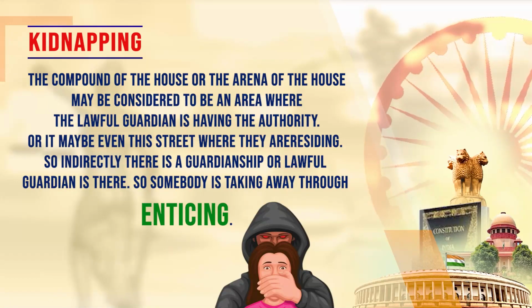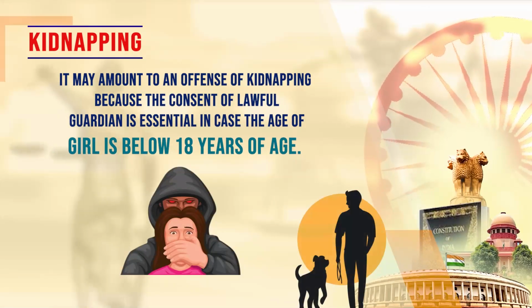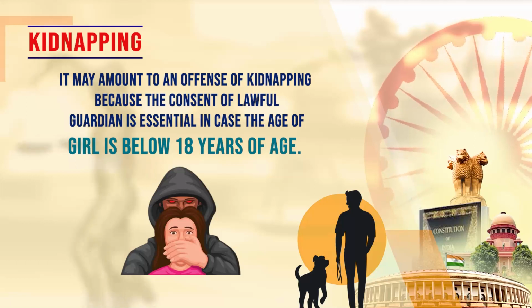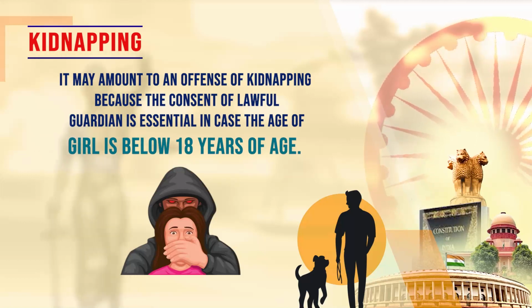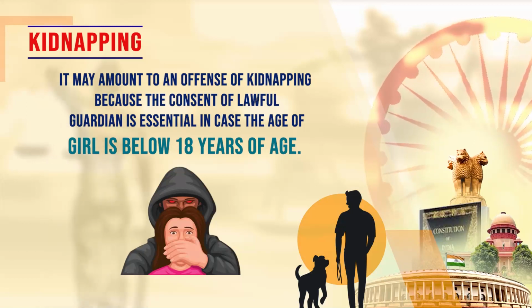So if somebody is taken away through enticing, which is a word prescribed under the Indian Penal Code, it means that whenever you lure away a person by saying something, for example, I will offer you toffee if you proceed with me, let's go have some ice cream, or any other deceitful promises made to the individuals. For example, promises of getting married, which is a very common offense in India, where girls below 18 years of age are lured away by individuals saying I will marry you, or I will get you married to somebody whom she may like. So it may amount to an offense of